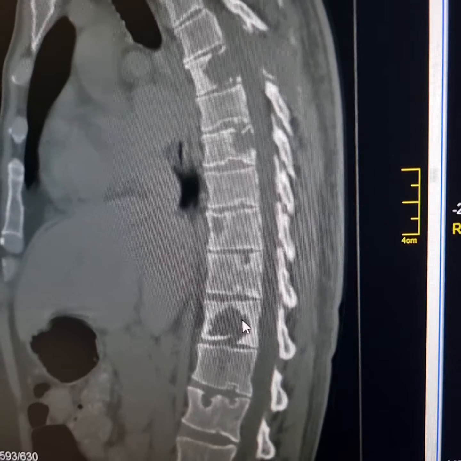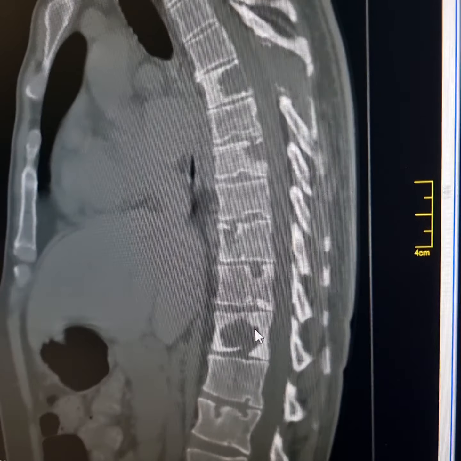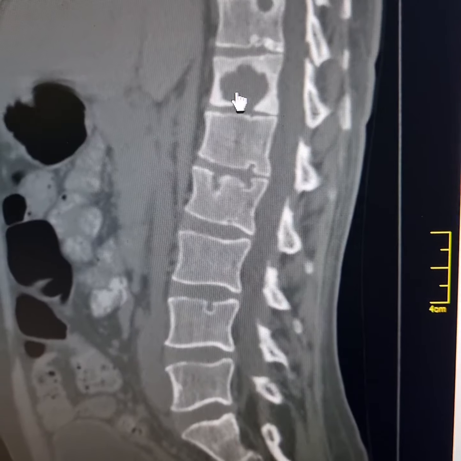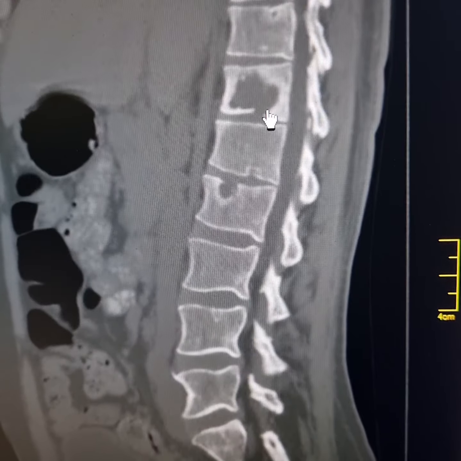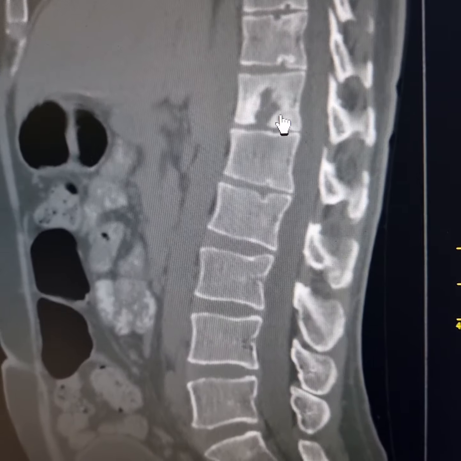Sclerosis is present along the outer margins of some of the vertebrae. This is body of LV1. Please observe slight surrounding sclerosis.